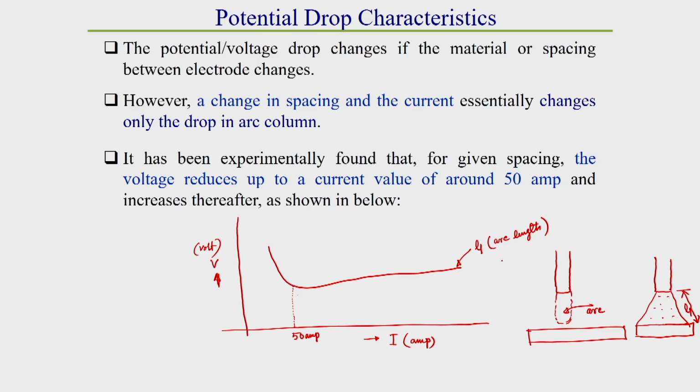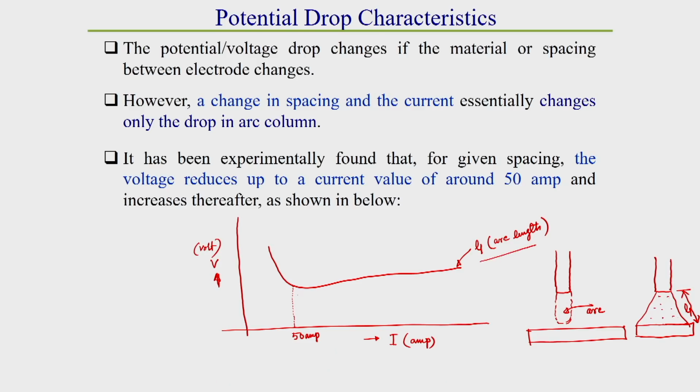Why is this increase of voltage marginal? Because two opposite phenomena take place here. One is higher temperature, as well as a higher current carrying path. A higher current carrying path means higher resistance. Due to these two effects, high temperature and high resistance, the voltage drop is not very high. So, voltage drop remains almost constant for a particular range of current. This is the voltage drop characteristic.